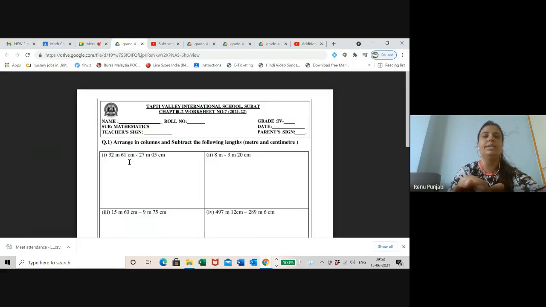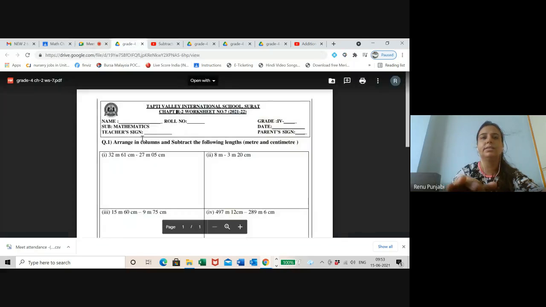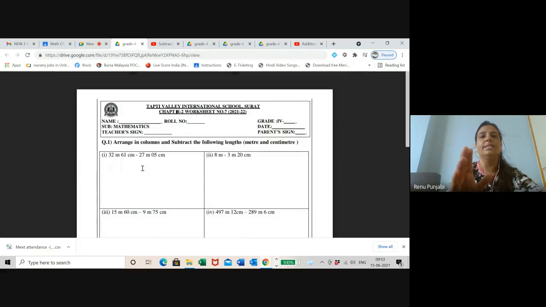32 meters 61 centimeters is the first group. Second group is 27 meters 05 centimeters. So which number will come when you are subtracting this? What will come in meters and what will come in centimeters, Pragyan? Pragyan, please give me the answer fast. 32 meters 61 centimeters. Next group is 27 meters 05 centimeters. आपको किसमें से किसको माइनस करना है, प्रज्ञान?